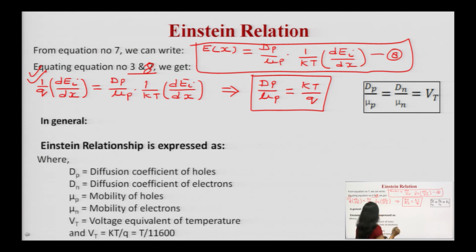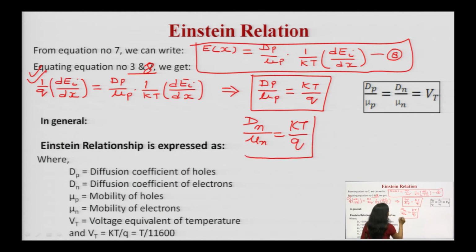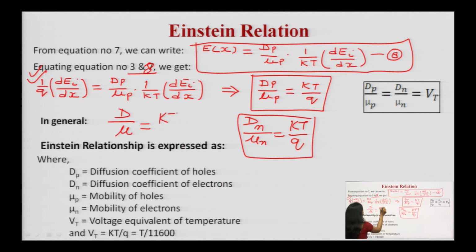Similarly, you can derive the equation for the electrons, which will be dn upon mu n, which is equal to kT upon q. You can generalize it as well. In general, you can write down d upon mu, which is equal to kT upon q. This will be the general equation.